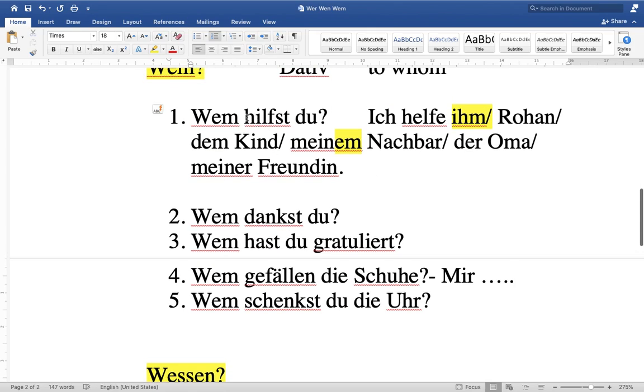These are all dative verbs. First of all, in the dative concept, you must remember the dative verbs: helfen is dative, danken is dative, gratulieren is dative, gefallen is dative, and schenken is also dative. You can learn these verbs, and it will help you. Wem schenkst du die Uhr? Whom do you gift the watch? Whom do you present the watch to?